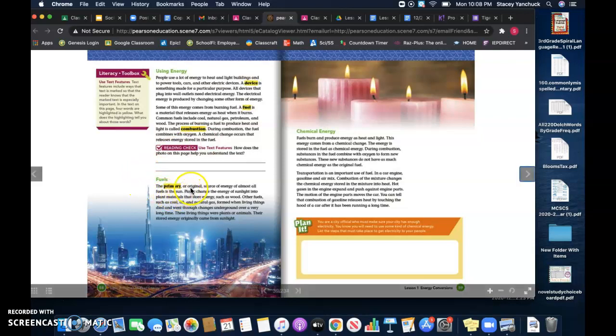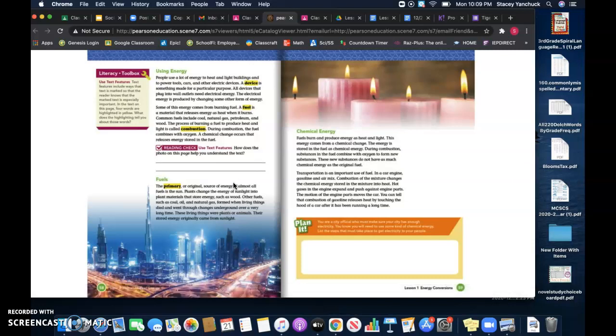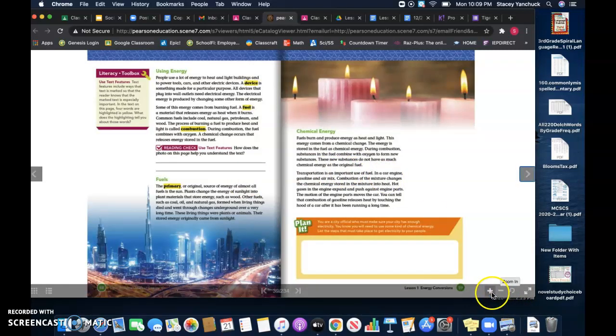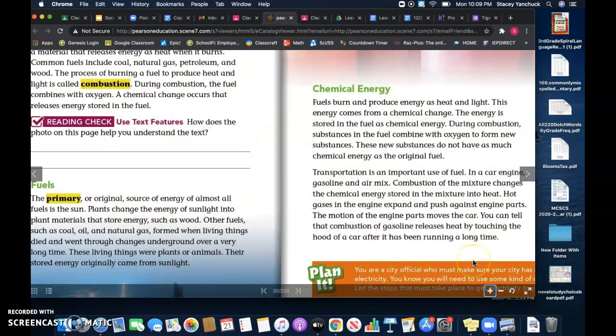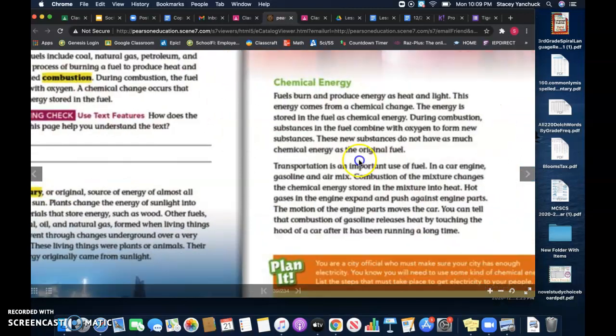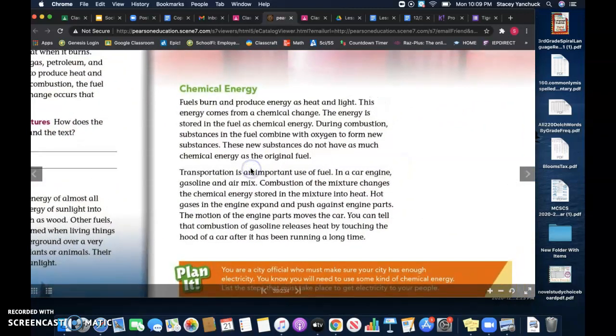They're talking about primary or original sources of energy. The source of energy of most of all is the fuel from the sun. Those are fuels that can be used to burn anything. But then there's also chemical energy. So that's what we're going to be reading about today. Chemical energy is right here, on page 59. So read along with me.